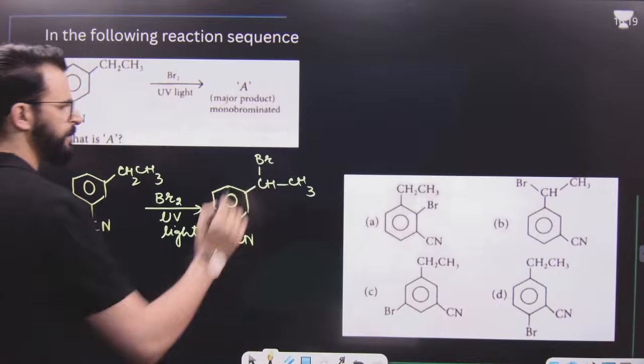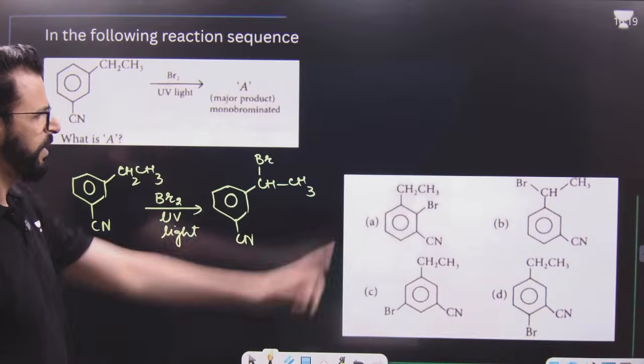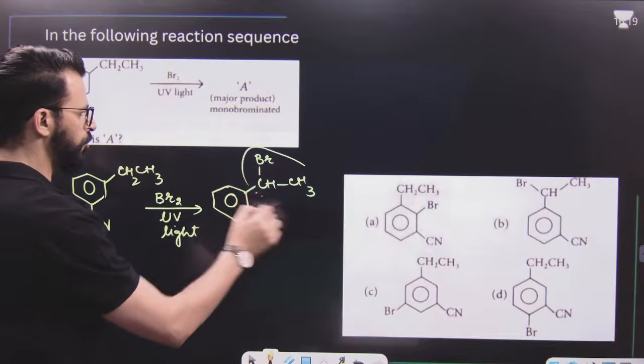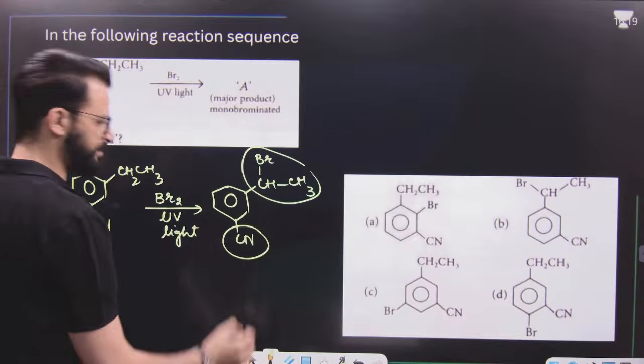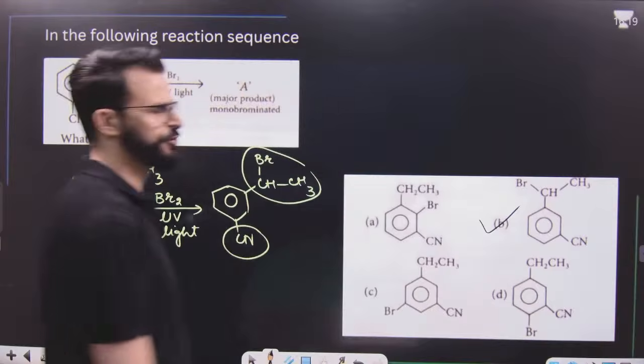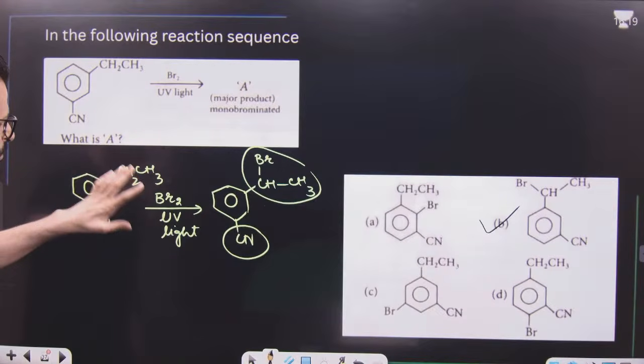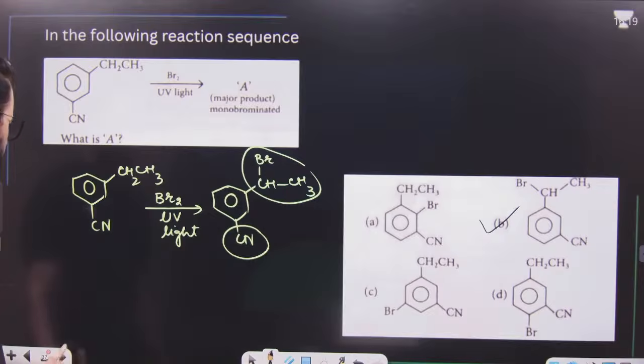So it will be the product. It is like this. It's option number B, because this group and CN are at meta position with respect to each other. So this is benzylic bromination, side chain bromination, or simply a free radical substitution reaction.